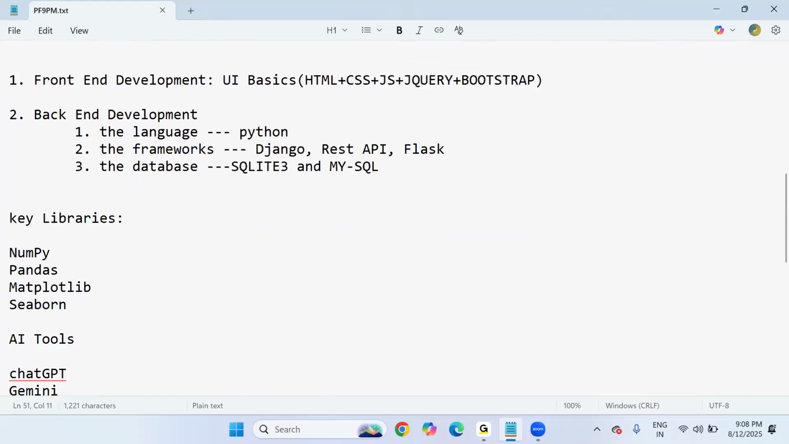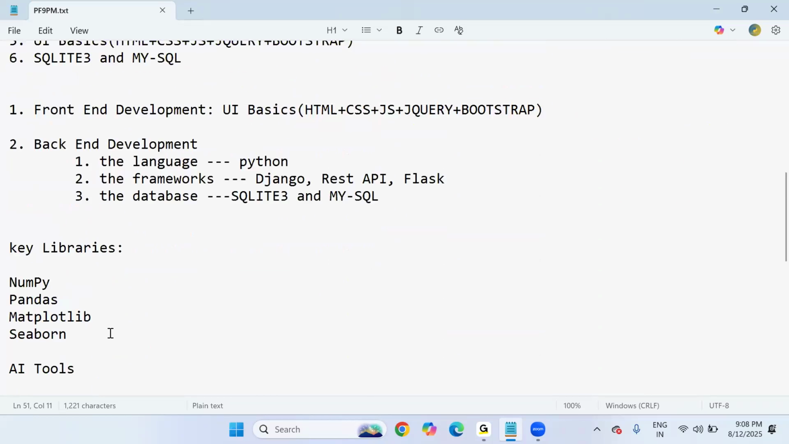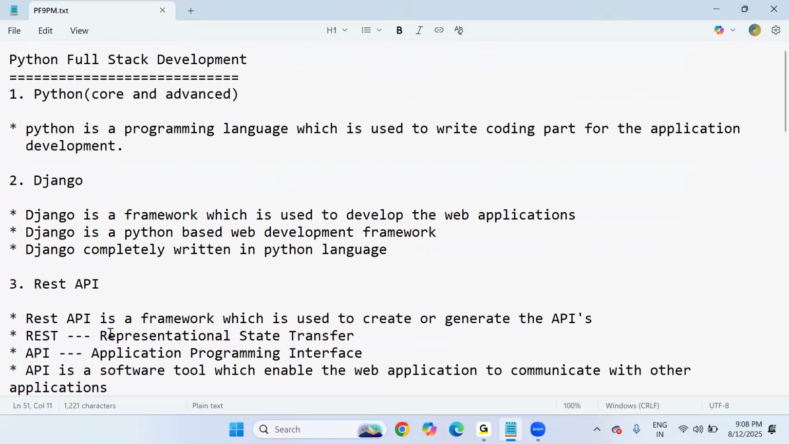Okay, yes. Now, today I'm going to concentrate on a complete discussion of Python only. As I said, if you are looking for only Python, core and advanced, or full stack development with Python, including frameworks, databases and UI basics, you must compulsorily know Python. So we will concentrate on Python from now onwards.